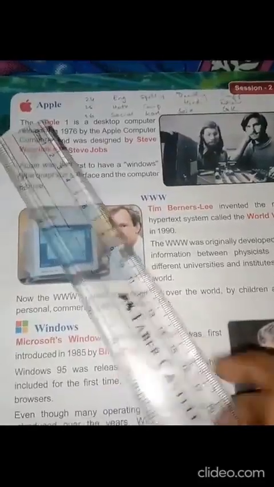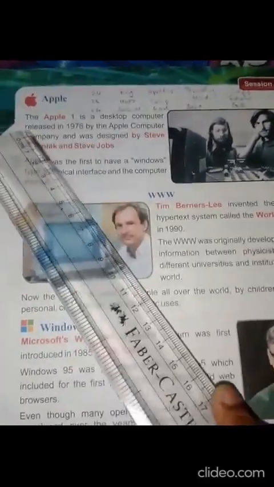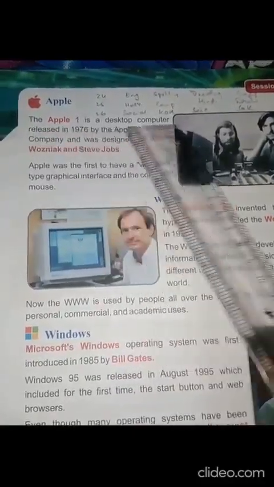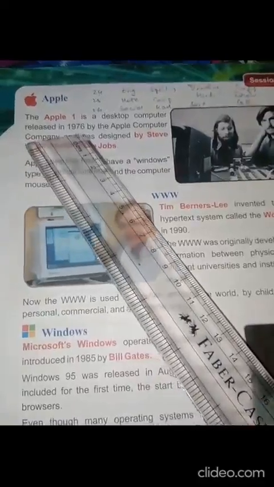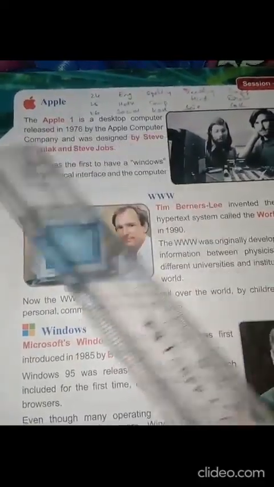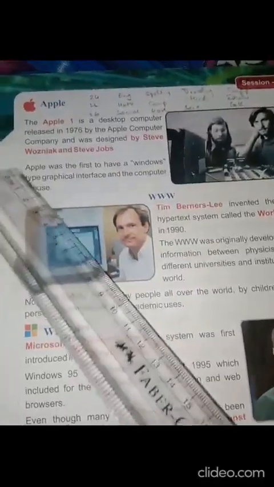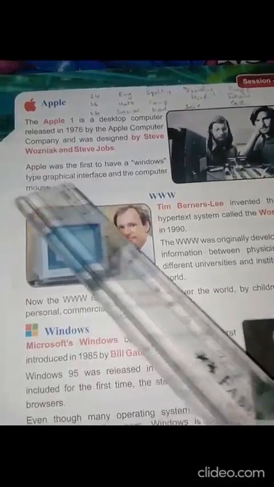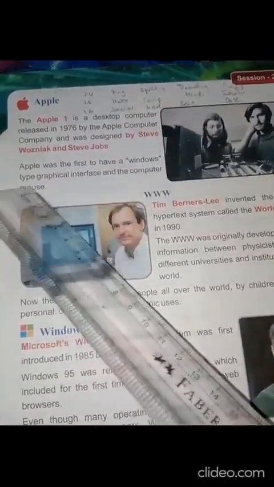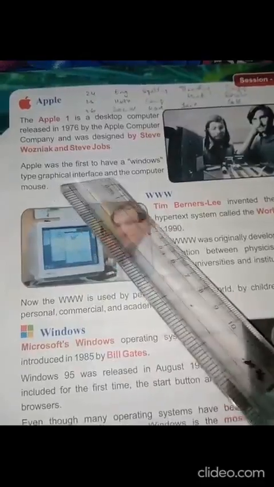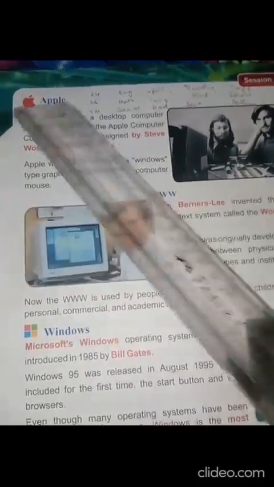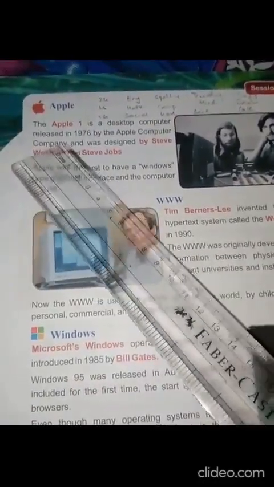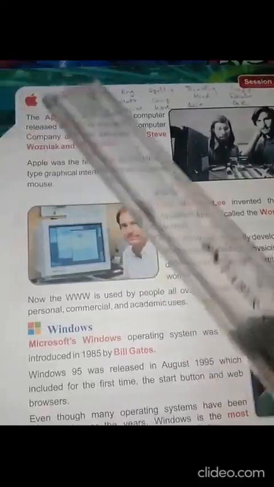Next, Apple. The Apple I is a desktop computer released in 1976 by Apple Computer Company and was designed by Steve Wozniak and Steve Jobs. Apple was the first to have a Windows type graphical interface and the computer mouse.